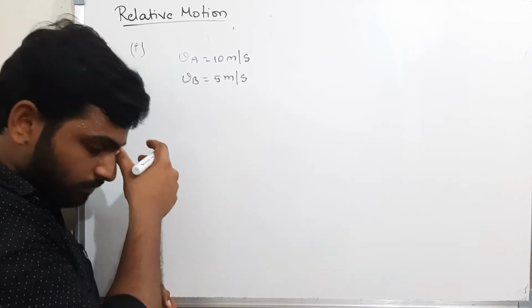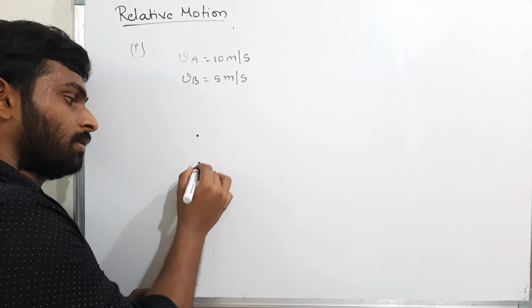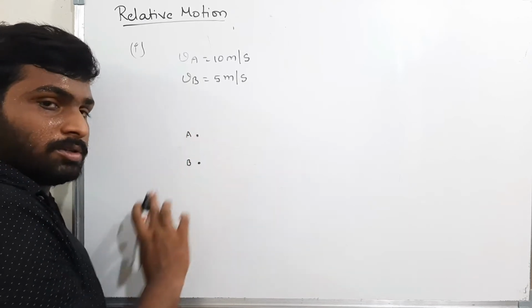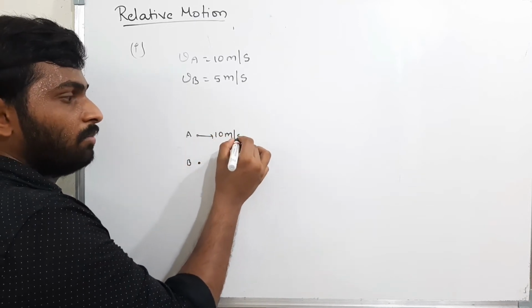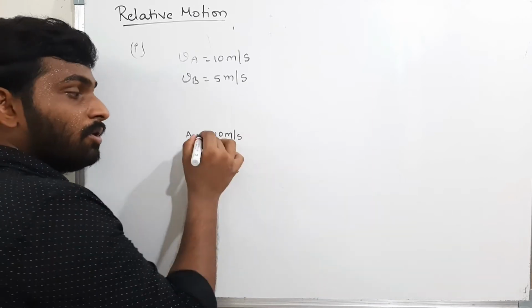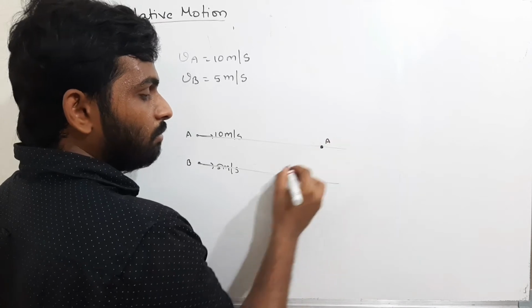Both A and B are initially at the same position. Now A is going with 10 meters per second and B is moving with 5 meters per second. After some time, where will the bodies be? A will be here and B will be somewhere here.